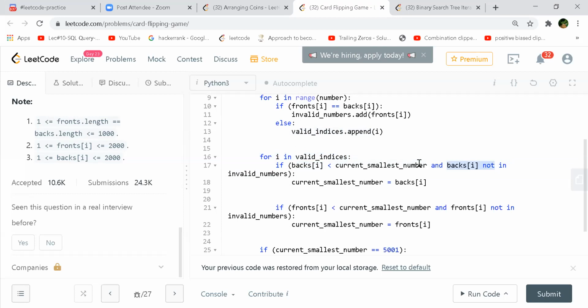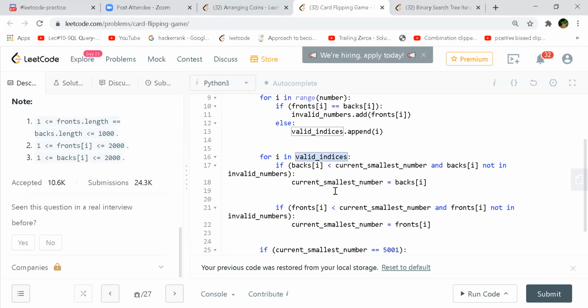But I should have avoided this because all these valid indices are the ones which will never be present in both the front and back, right? No, it won't, because that is what happens when you are on that line 11. The number which you think is valid might be invalid later on. Therefore you are actually coming here on 16 again and doing it. But this slightly optimizes because you are only checking the valid indices now, right? Yeah, so there is some optimization for sure.